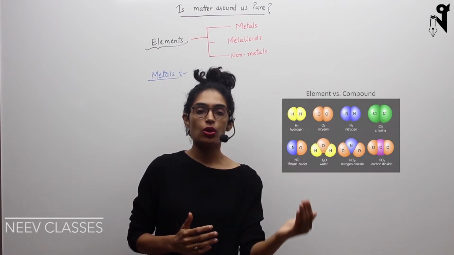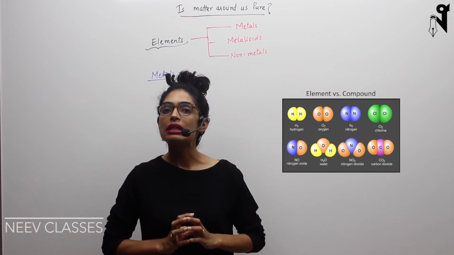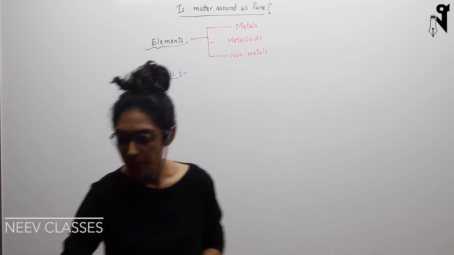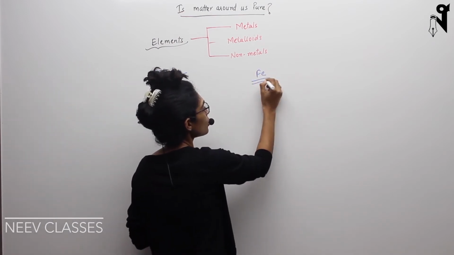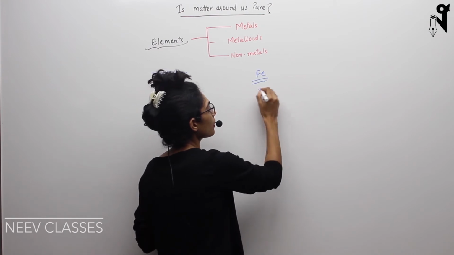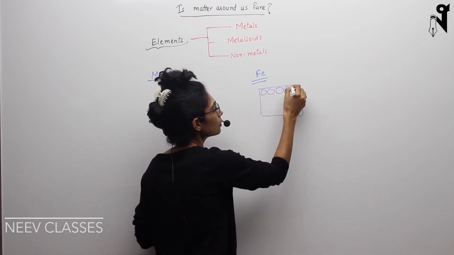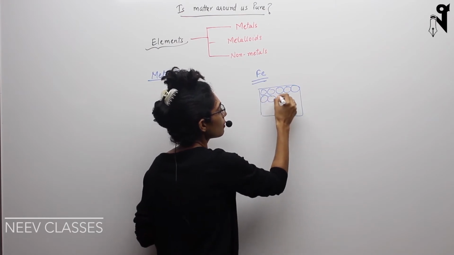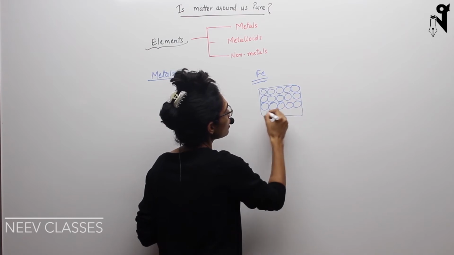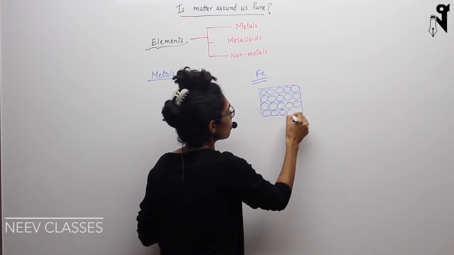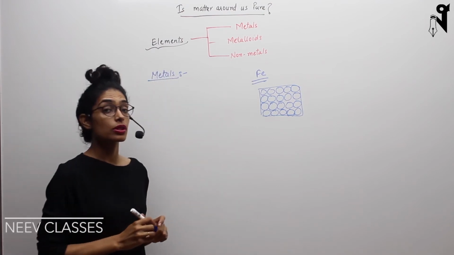Number of electrons, number of protons, everything is going to remain the same in these atoms. So when I talk about iron, as I mentioned earlier, if I take an iron piece, it would be made up of iron atoms throughout. And these iron atoms will be exactly the same in terms of number of electrons and number of protons. I hope you know that atoms are made up of electrons, protons and neutrons.